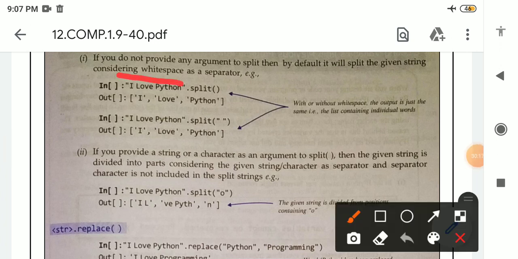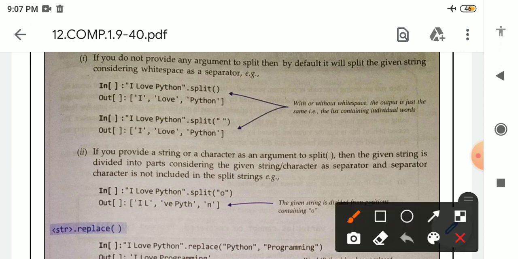Means there is a space, I, there is a space, after that love, there is a space, and after that Python is written. So when the parenthesis of split function is empty, it will split like this. I will be separated by single quotation, after that comma, then love in single quotation, comma, then Python. Previously all three were coming together, but when we are using split function, it will divide into 3 parts. If there is no argument, then it will separate according to the space or white space which we are providing here.